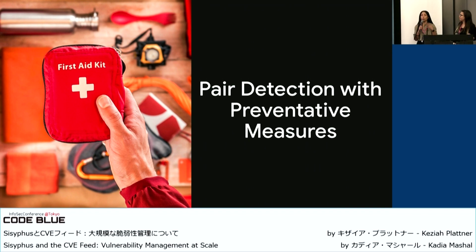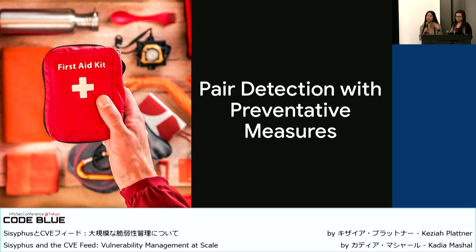So what we want to highlight here is pairing detection with preventative measures. It is definitely important to balance the risk by making sure that you block vulnerabilities from being introduced in the first place. Do not rely on detection. If you wait for a vulnerability report in order to act and harden your environment, that's not going to be scalable for you.